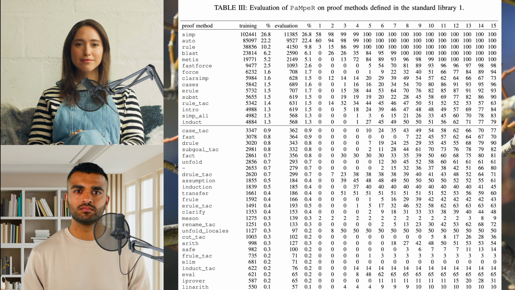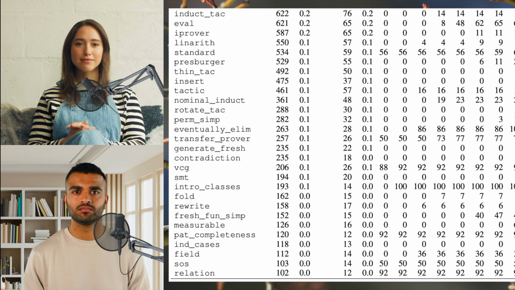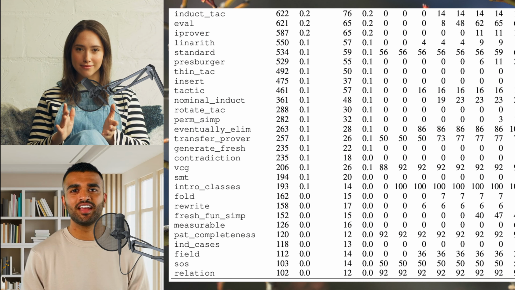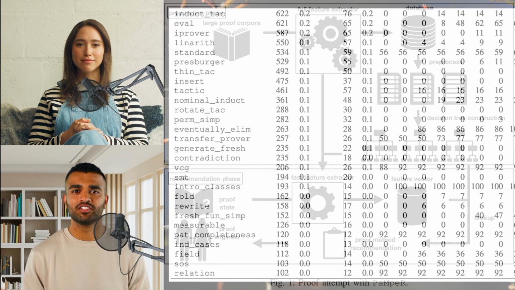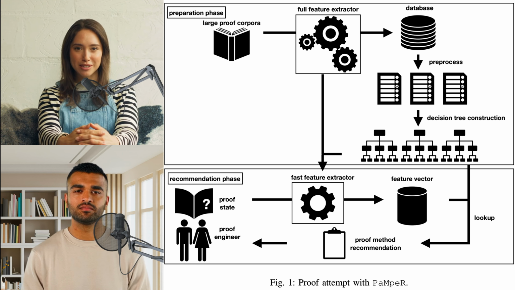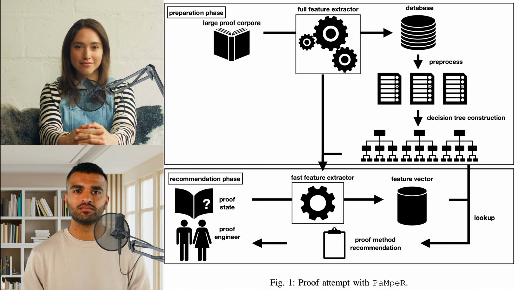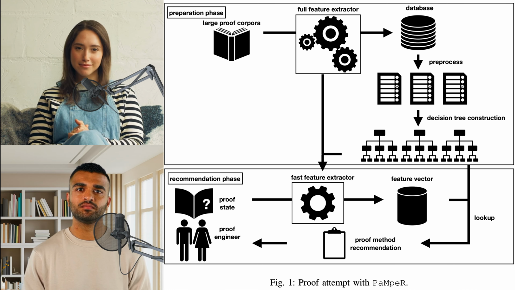So even though the model is trained on an unbalanced dataset, it's still able to make some accurate predictions for these rare tactics or proof methods? That's right. I think the good performance for these extremely rare proof methods is actually due to the use of handwritten assertions in the project. And given that some of these rare tactics are specialized for particular proof scenarios, that's pretty impressive. It means that even with limited data, PaMpeR can still effectively recommend them when needed.